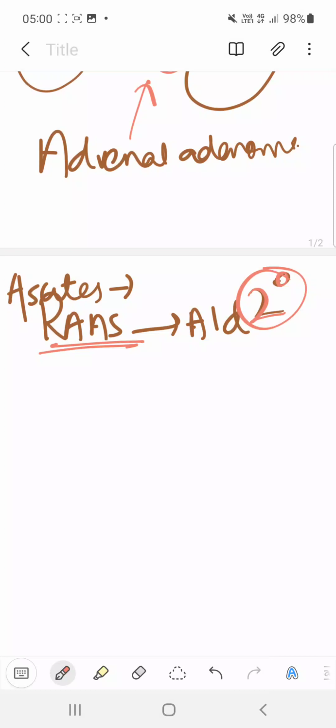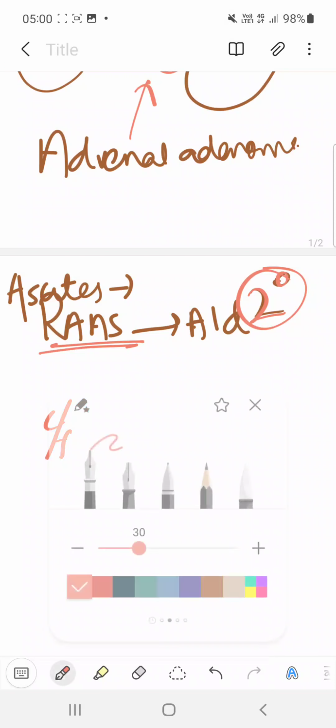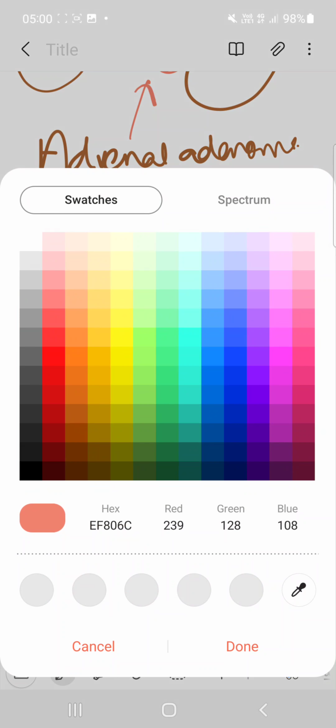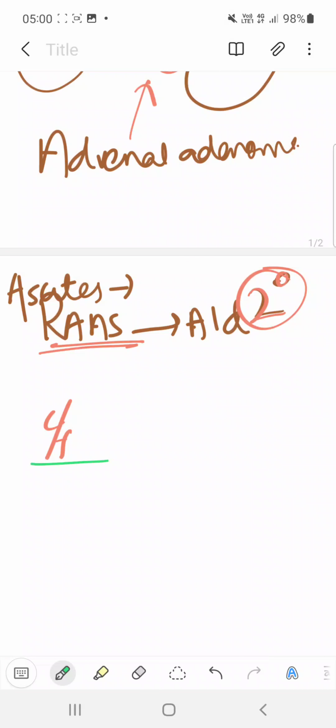So the clinical features will be, it's very easy. Aldosterone will cause sodium and water retention, therefore it is causing hypertension.